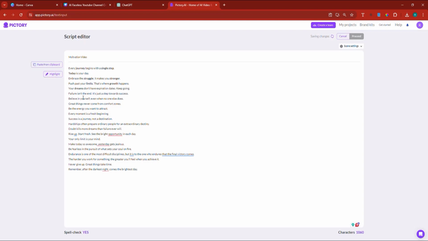Expiration date, keep going. All right, so here I'm going to take "keep going" and highlight it. Failure, highlight it, right? Success, highlight it. Believe, highlight it, and so on and so forth. Great things never come from comfort zones. So here, highlight the comfort zone, just "comfort zone" without the S. And energy, right? Highlight it.